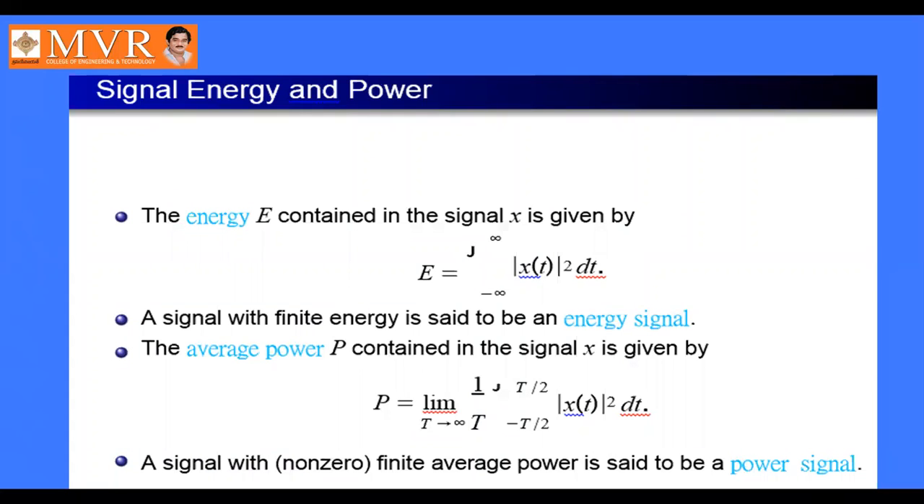Signal energy and power. Energy E is represented as the integral from minus infinity to infinity of mod x of t whole square dt, whereas power is defined as the limit as T tends to infinity of the integral from minus T by 2 to plus T by 2 of mod x of t whole square dt.